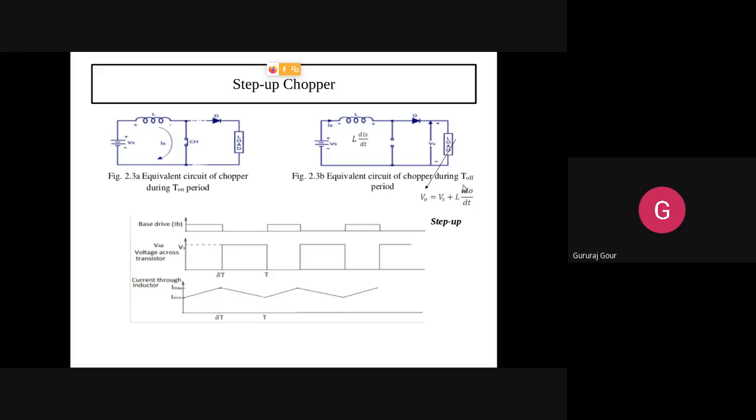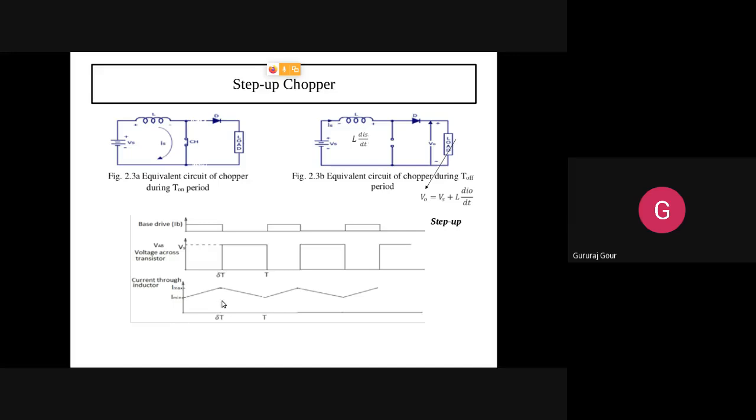The output voltage is increased by the voltage developed across the inductance. During the T on period, current is stored in the inductance, and that develops an equivalent voltage of L dIs by dt during the T off period. That increases your output voltage, meaning the output voltage is larger than the input. That's what is known as a step up chopper.